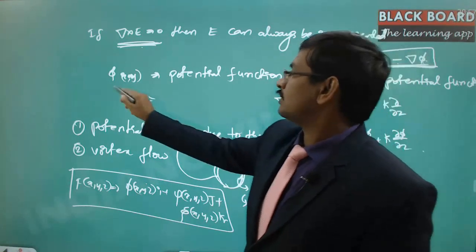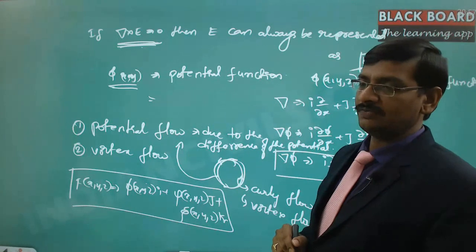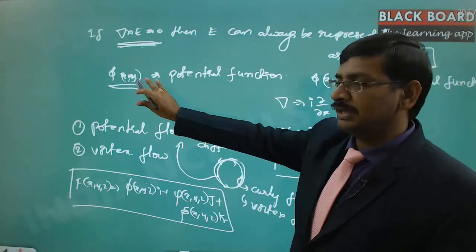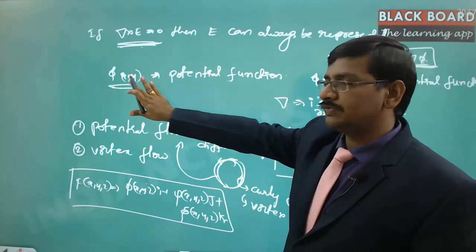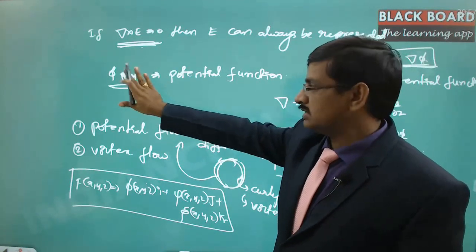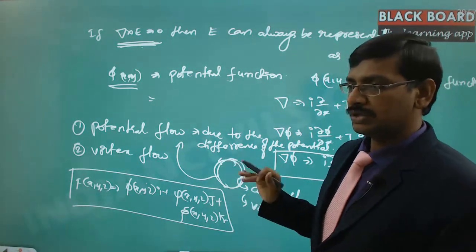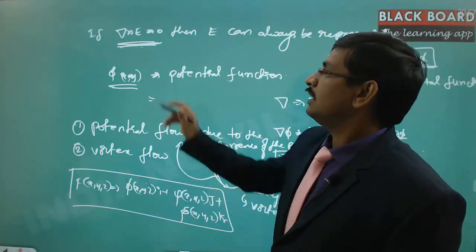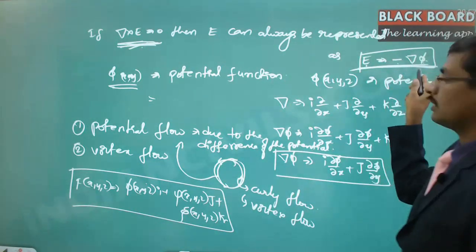But in this particular case, phi of x, y, z is simply a single function not involving any vector components, and this is called a scalar function. So this is a scalar function, this is a vector function. Now the whole concept of this potential comes from the fact that if del cross E is equal to 0, E can be expressed in this particular manner.